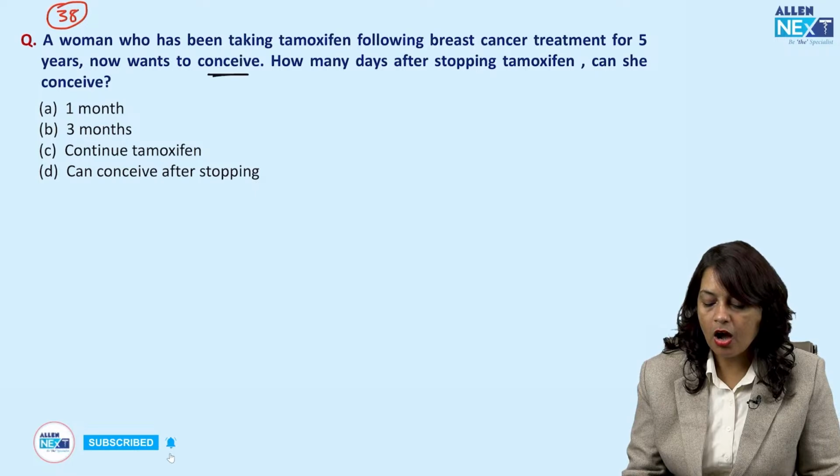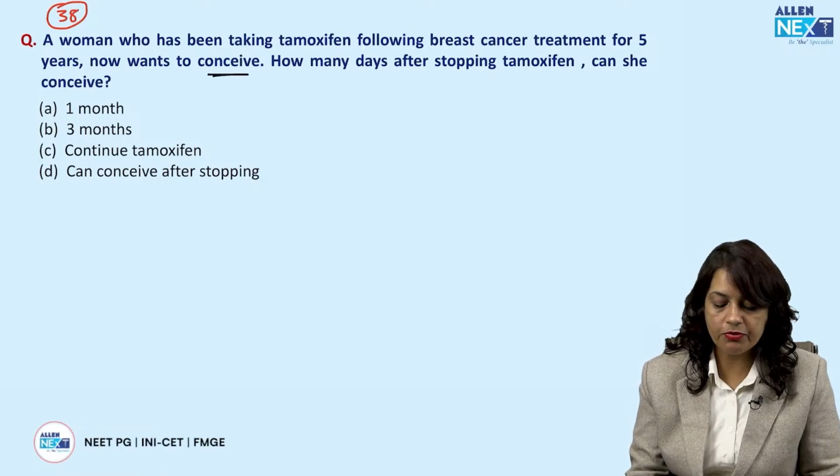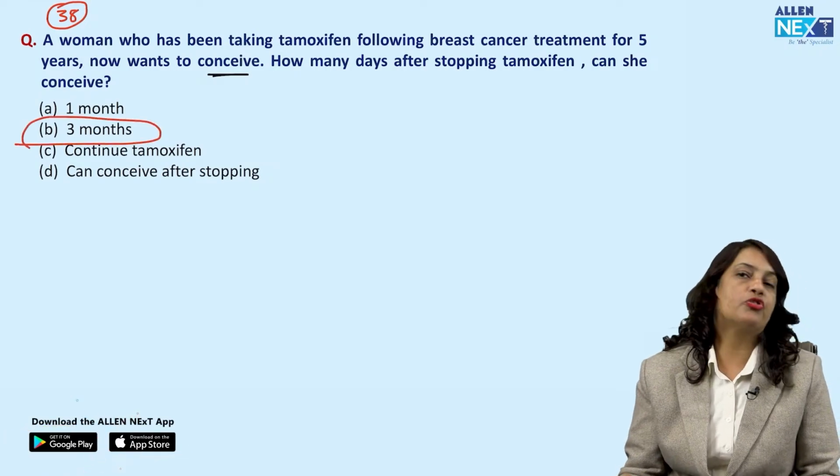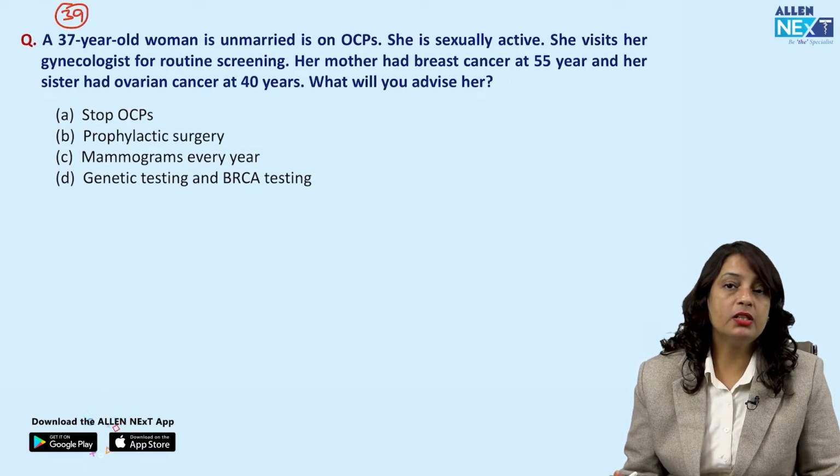Next question. A woman who has taken tamoxifen following breast cancer treatment for 5 years now wants to conceive. How many days after stopping the tamoxifen can she conceive? So this is a very straightforward answer. The answer is 3 months.